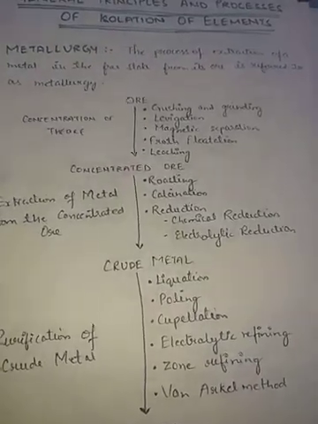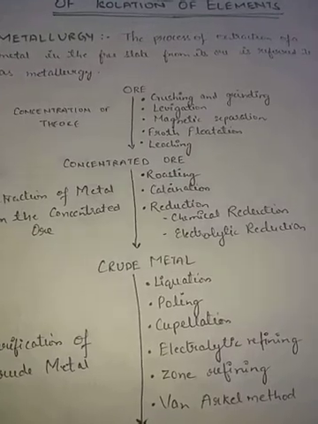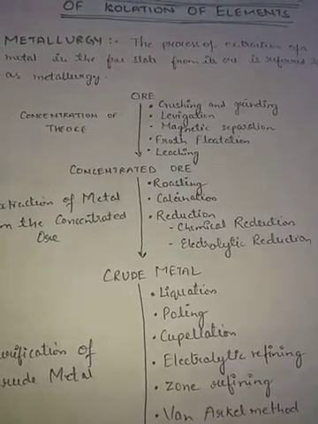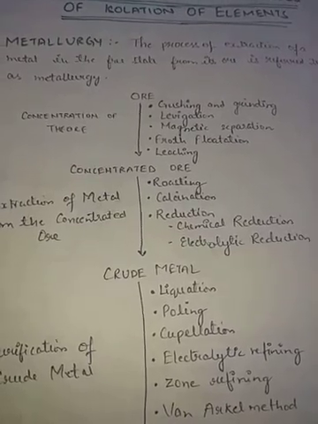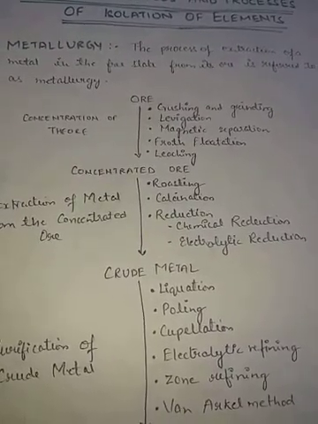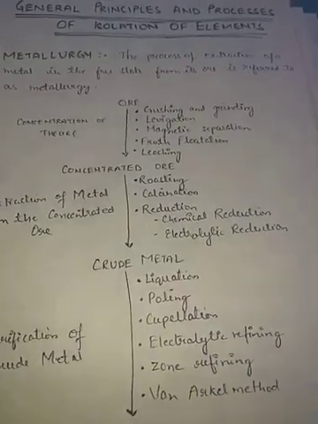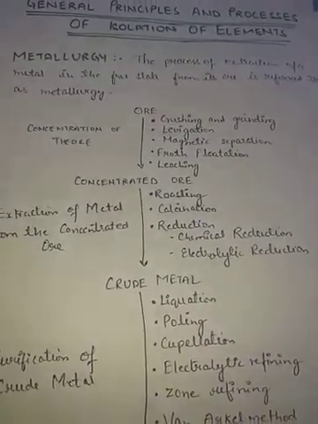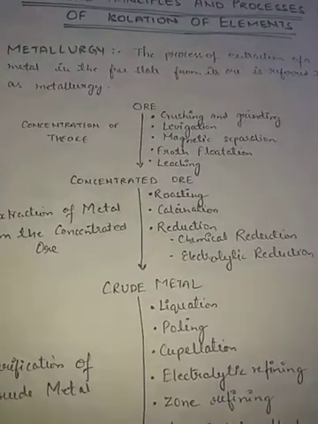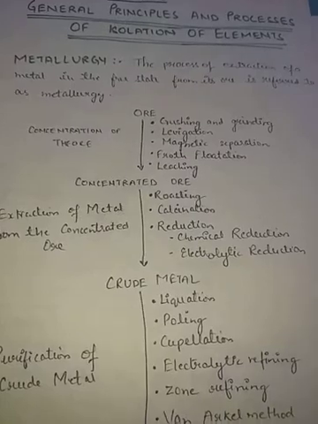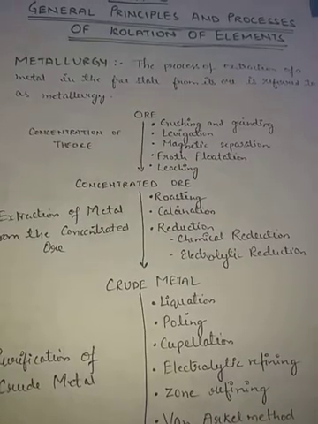See, minerals are so many, but that mineral from which we can extract the metal profitably and easily is called ore. So we will use that ore only, from which we can obtain the metal easily and profitably. That mineral is called ore, and the unwanted particles which are present in the ore are called gangue, or matrix.